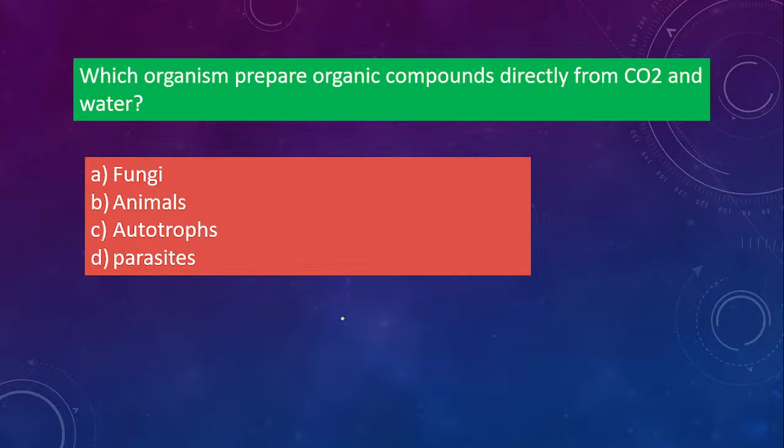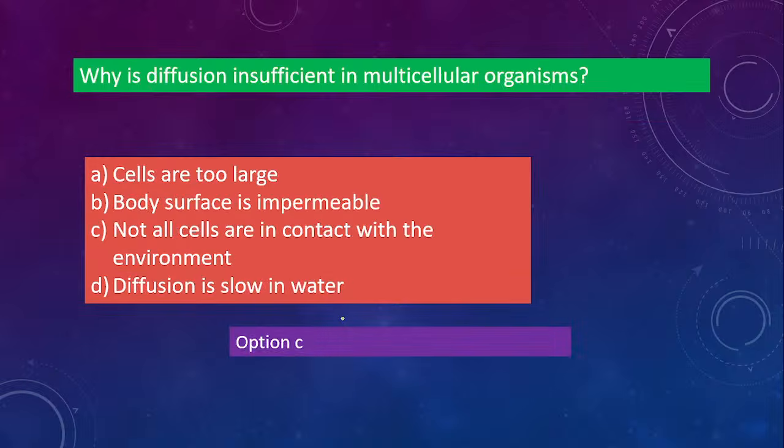So you should know what is fungi, what is autotroph, parasites. Okay, so the answer is option C, that is autotrophs. Not heterotrophs, autotrophs. So that means plants. Yes, we are talking about plants. So what do plants do? They take carbon dioxide and water and do photosynthesis, that means we are preparing organic compounds from inorganic compounds, right? You studied that in photosynthesis, right? So this is from carbon dioxide and water.